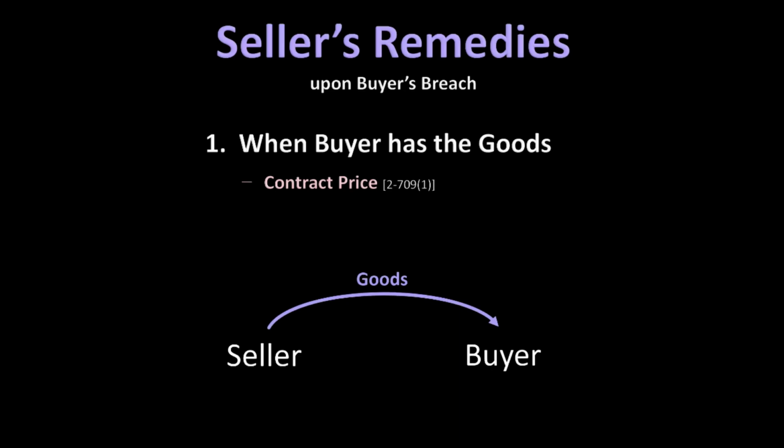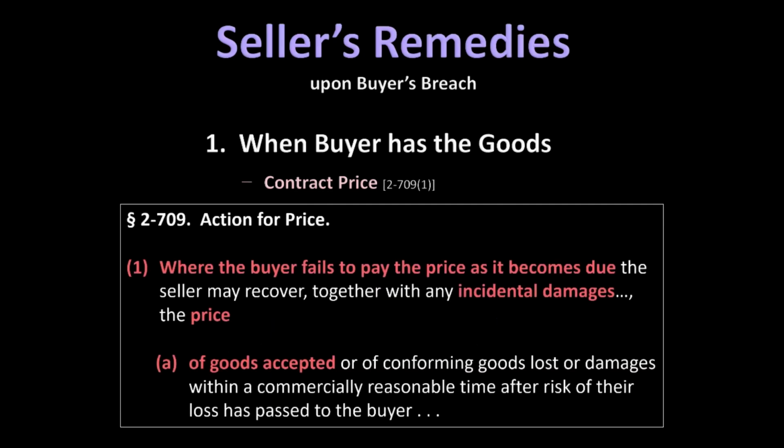And that makes good sense from the perspective of protecting the seller's expectation interest. After all, upon acceptance, the buyer was obligated to pay the seller the contract price for the goods. And where the buyer breaches that obligation, then to put the seller in the position that she expected to be in had the contract been fully performed means that the seller must get the contract price for the goods, the price that she expected to receive from the buyer under the breached contract. So, under 709 subsection 1A, recovery of the contract price is the seller's remedy. Recovery of the contract price is the measure of the seller's direct damages.